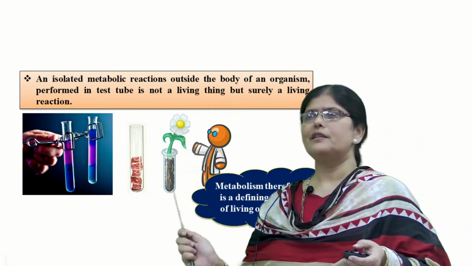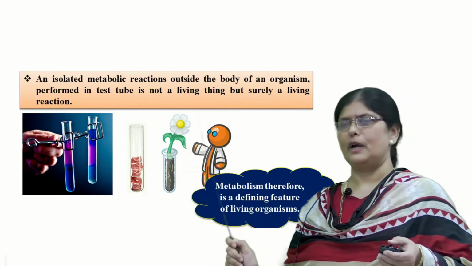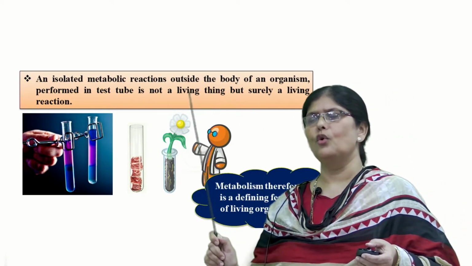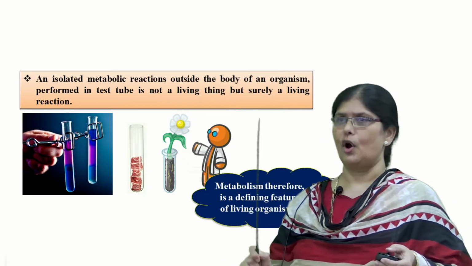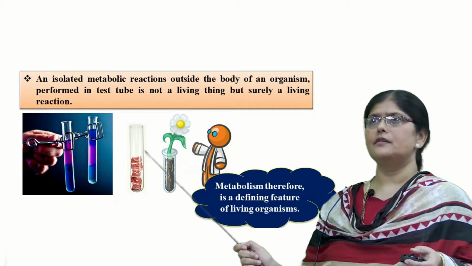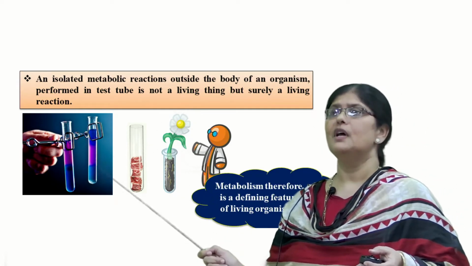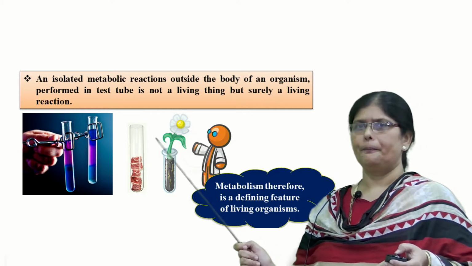So among all the three characteristic features which we discussed just now, growth, reproduction and metabolism, the first two cannot be taken as the characteristic feature of the living organism, whereas metabolism can be taken as the characteristic feature of the living organism, because metabolism is totally absent in non-living things.